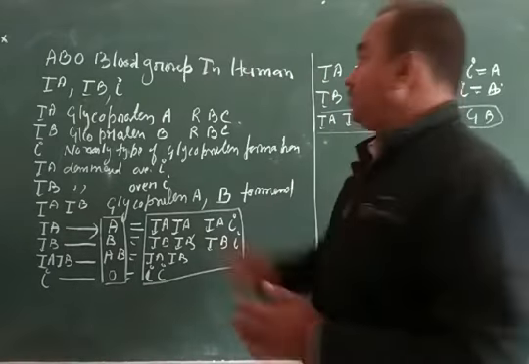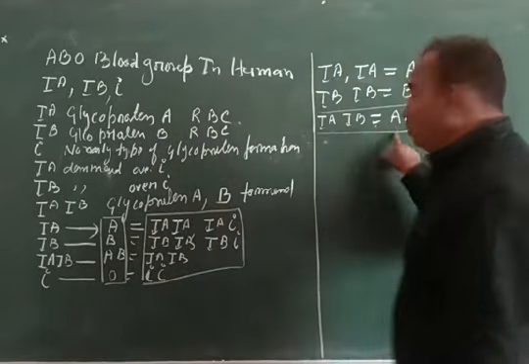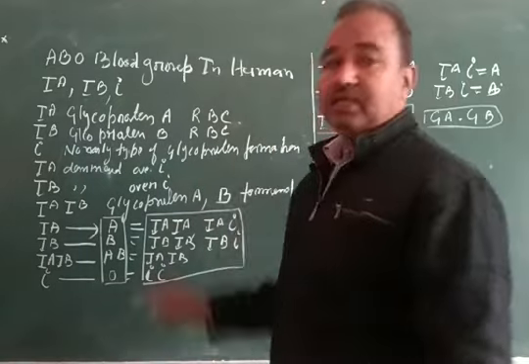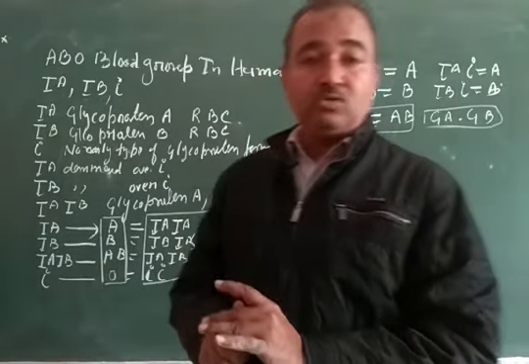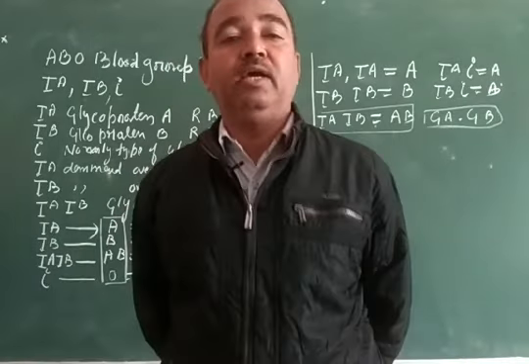So in reference to blood group, it is the best example of codominance as well as the best example of multiple allelism. The last question that arises is: how does the transmission of blood group take place?